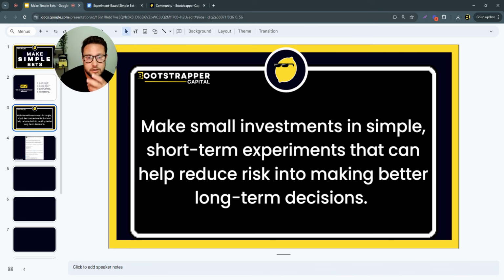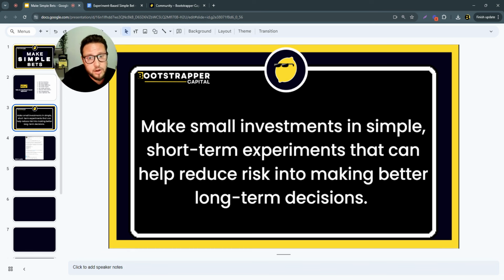So again, when we're talking about simple bets, we're talking about making small investments within our budget, within our profit-led budget, that allow us in a short period of time, because they're time constrained, very clear start, very clear finish, allow us to experiment so that we can determine off of information and data, right? We're making data-driven decisions. That's why we measure what matters. Whether or not something works, right, before we go all in it, so that we can help reduce risk, right?